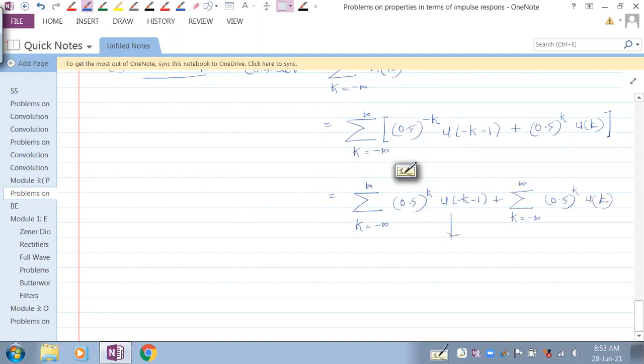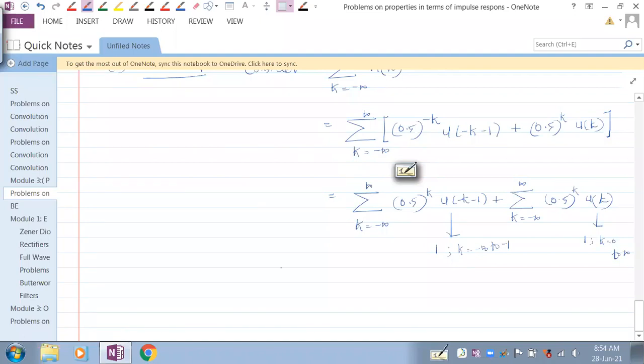Fine, this u of minus k minus 1 is 1 for k ranging from minus infinity to minus 1, and this u of k is 1 for k ranging from 0 to infinity.